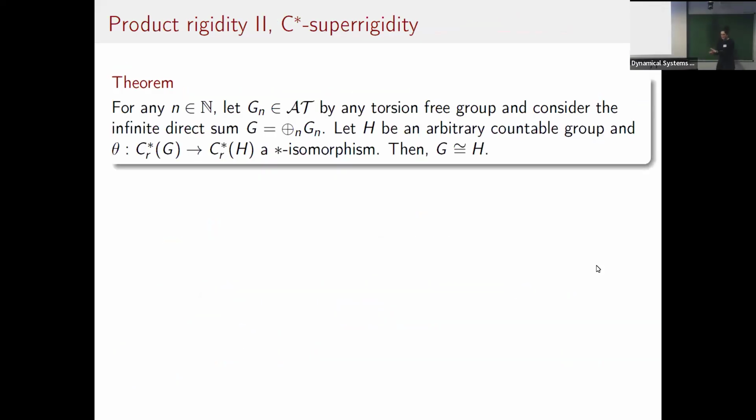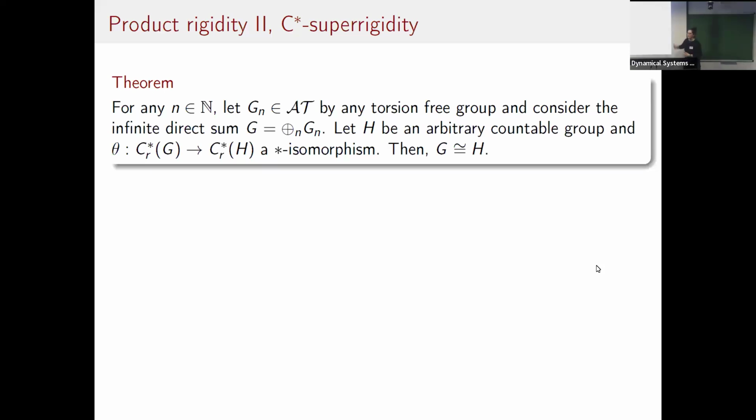However, at the C-star algebra level, they are W-star superrigid, under one more condition. If you take this infinite direct sum of groups Gn, where each of them is one of these amalgamated free products, but you additionally assume that they are torsion free, then these groups are completely recoverable from the C-star algebra. If you have an isomorphism between this one and an arbitrary one, then it turns out that the two groups are isomorphic.